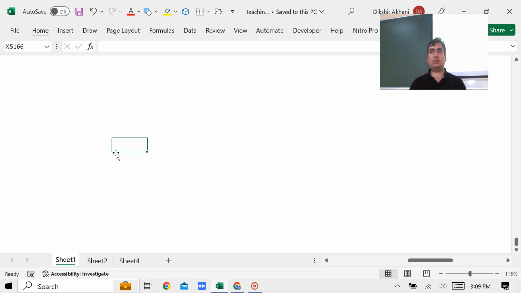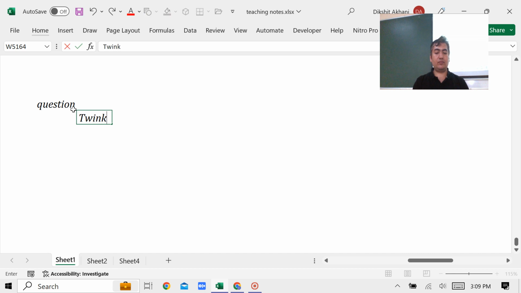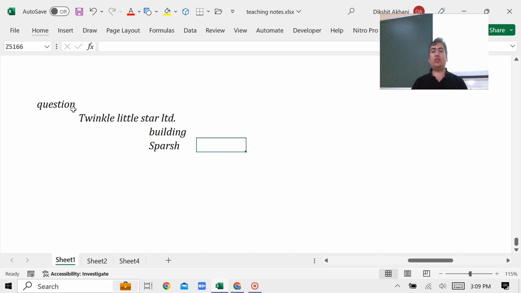चलो एक सवाल पूछ रहा हूँ, ये एग्जाम की क्वेश्चन है, जरा देखिए. क्वेश्चन गोइंग लाइक दिस. एट वन डे देयर इज अ कंपनीज नेम इज ट्विंकल लिटिल स्टार लिमिटेड. It wants to sell a building. Sparsh, one of the person who bought it for the 100 crores. He paid 100 crores, took the building, but later on he came to know that on this building there was charge registered. Isn't it a fraud from the company's part? चार्ज वाली एसेट आपको बेच दी और आपने हंसते हुए ले भी ली और पैसे भी पे कर दिए.